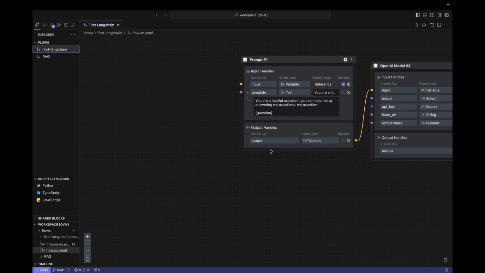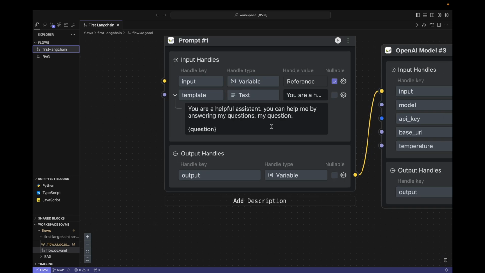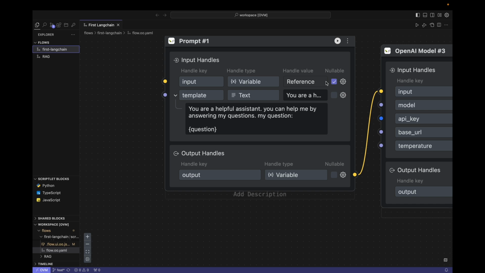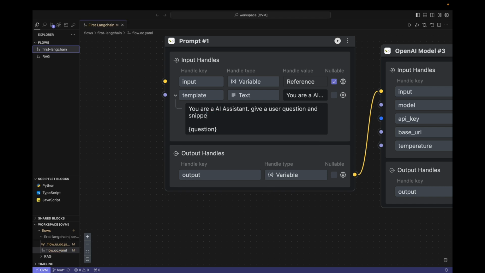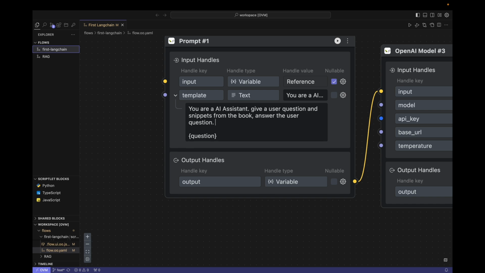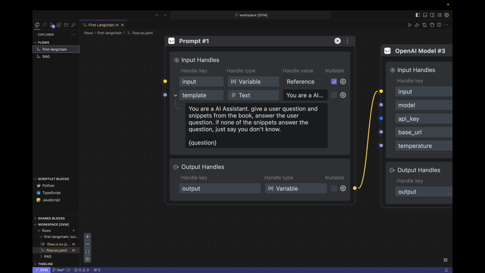Next, let's look at the prompt template. This template only contains the question asked by the user, which is not enough. We also need to attach contextual information related to the question. Here, let's modify the text of this prompt template again. Here I tell the AI that the fragment in the context comes from a book. Finally, tell the AI that if the context information is irrelevant to the user's question, just answer, "I don't know." This can prevent the AI from imagining some non-existent information.